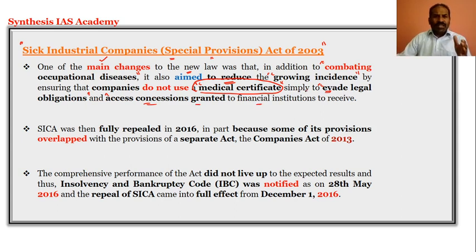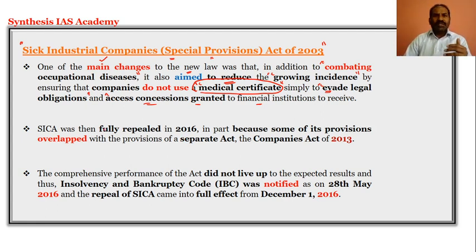So a few of the companies were using the medical certificates to evade legal obligations and to have concessional grants from the financial institutions. Thereby the main intention was to overcome this.